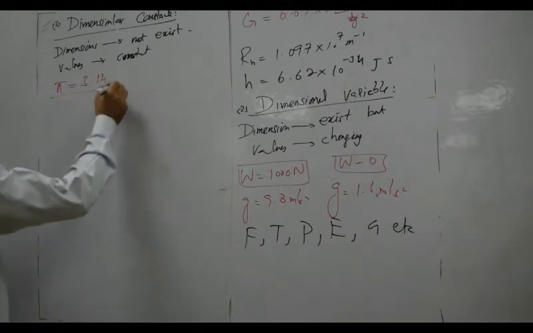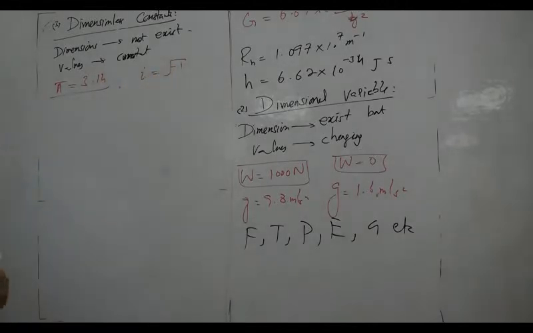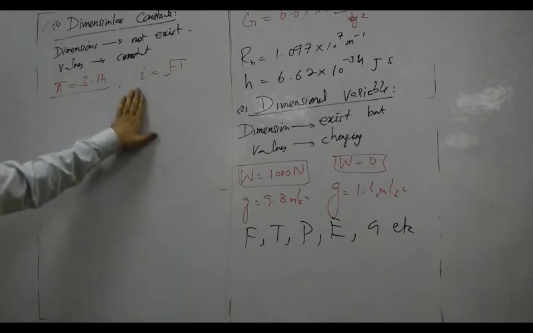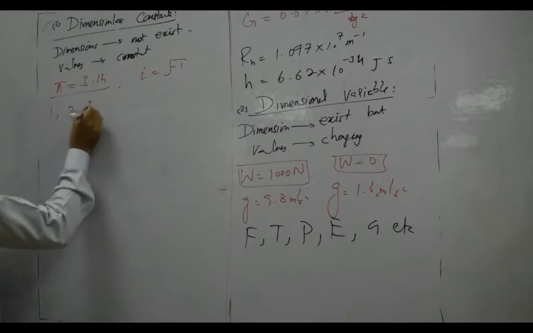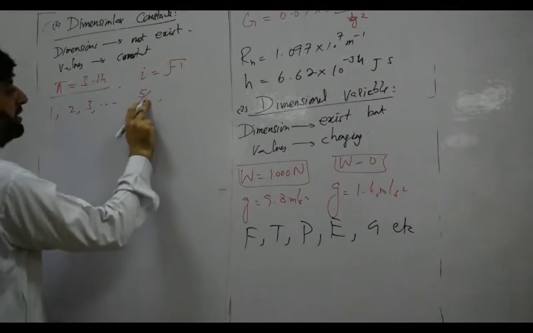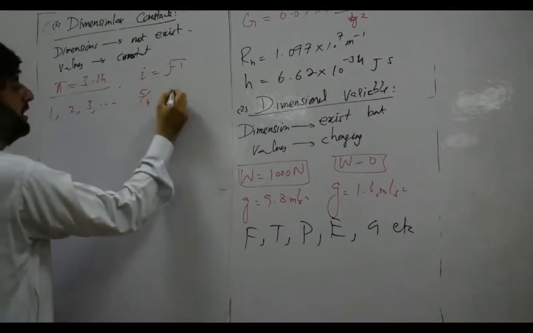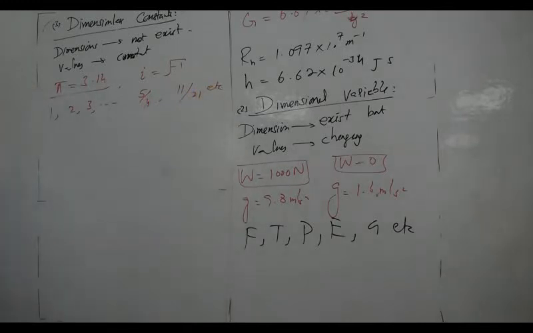For example, iota. The value of iota is the square root of -1. Its value is constant everywhere, but it is dimensionless. Suppose 1, 2, 3, etc., 4 by 5, 5 by 4, 11 by 21, etc. These are constant numbers, and these constant numbers have no dimensions and their values are constant. So these are called dimensionless constants.